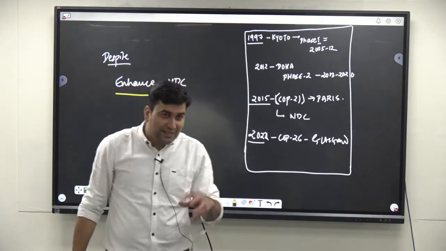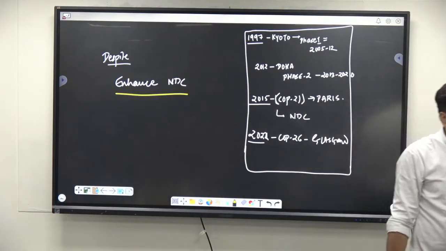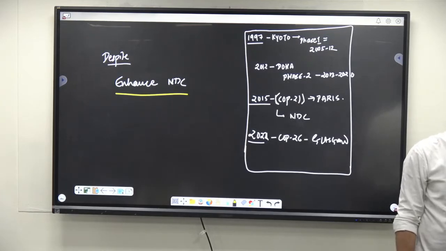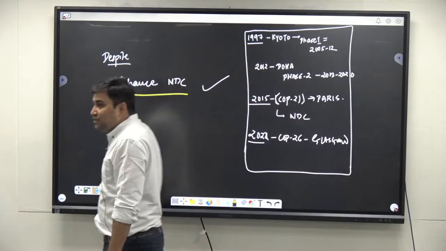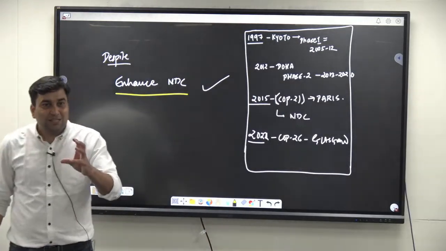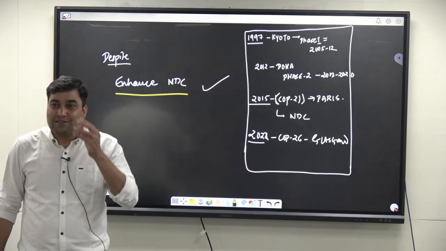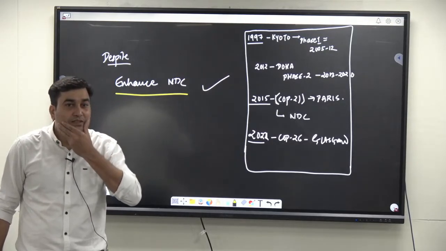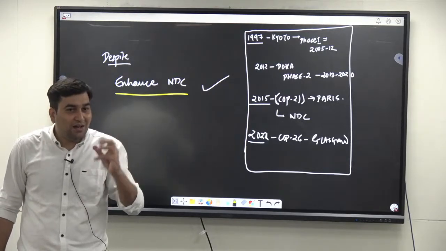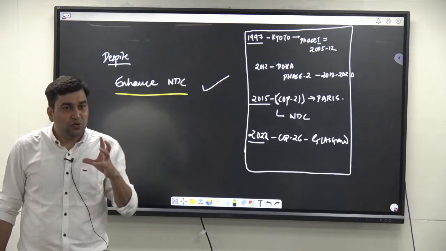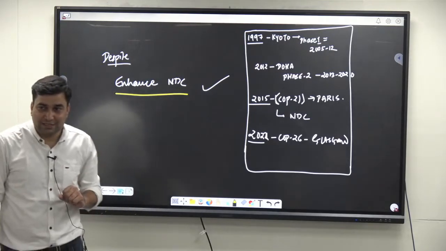If there is an increase by over 2 degrees centigrade, then there is going to be ecological disaster. Getting the point? So you write, and in conclusion, to limit the global temperature rise to the agreed 2 degrees centigrade, there is need to enhance the NDCs by the countries.